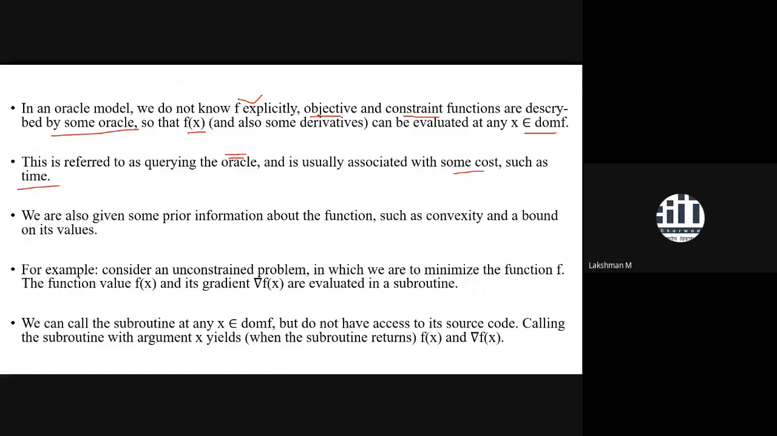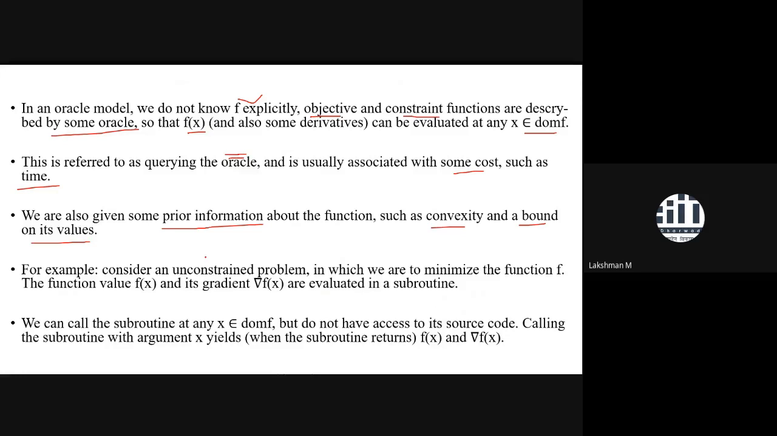We are also sometimes given some prior information about the function, such as that it might be convex, or it might have a lower bound or upper bound on the value. The bound might be given from some previous or prior idea. These things you might have, but you don't have the explicit form of the function.